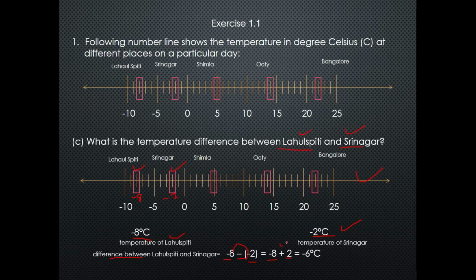As you can see here, one symbol is plus and one symbol is minus. So we will subtract 2 from 8, which is 6, and we will put the symbol minus because 8 is the larger number than 2. So the minus symbol is attached to the number 8, and hence we will write minus in front of 6 degrees Celsius. So the difference between Lahul Spiti and Srinagar is -6 degrees Celsius.